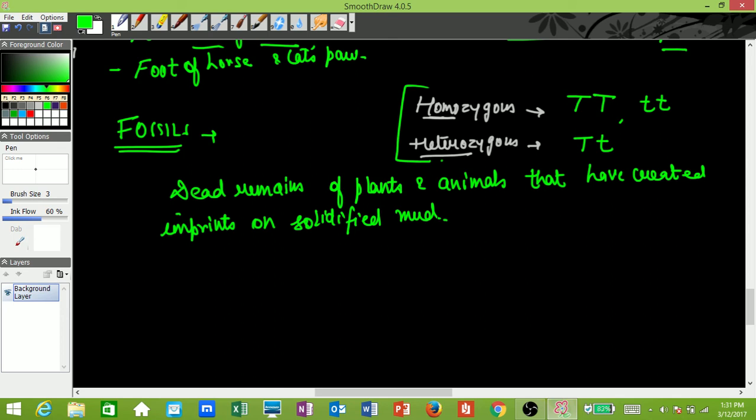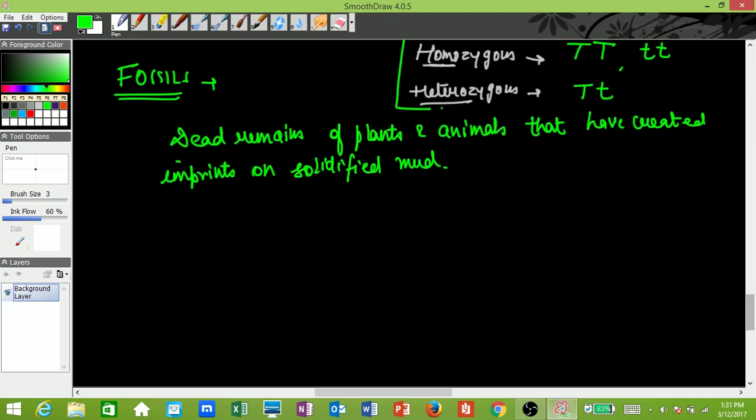Okay, Aman Gupta. So this is what we call a fossil. Understood? So fossils are an important portion in this chapter. They will ask you the ways and methods of dating of fossils, or finding the age of fossils. For finding the age of fossils, there are two main methods.